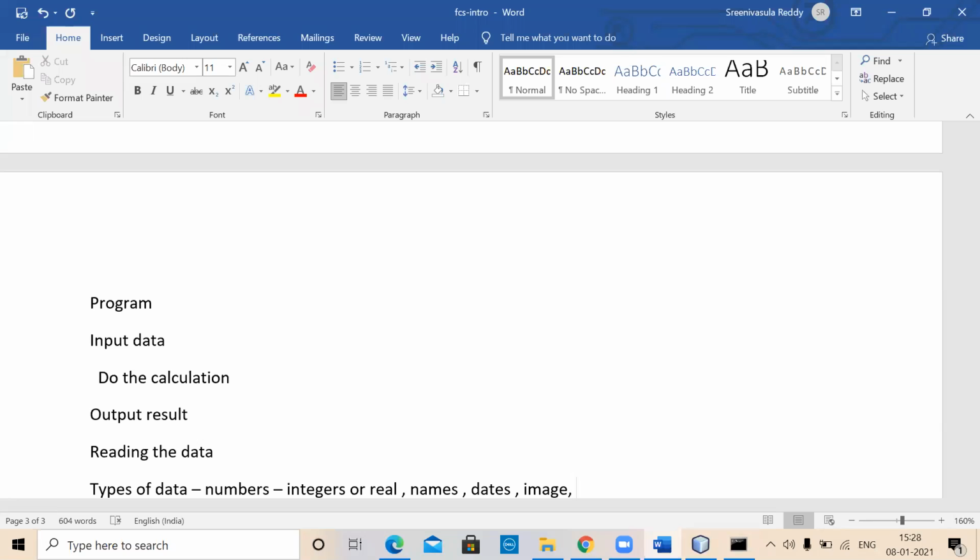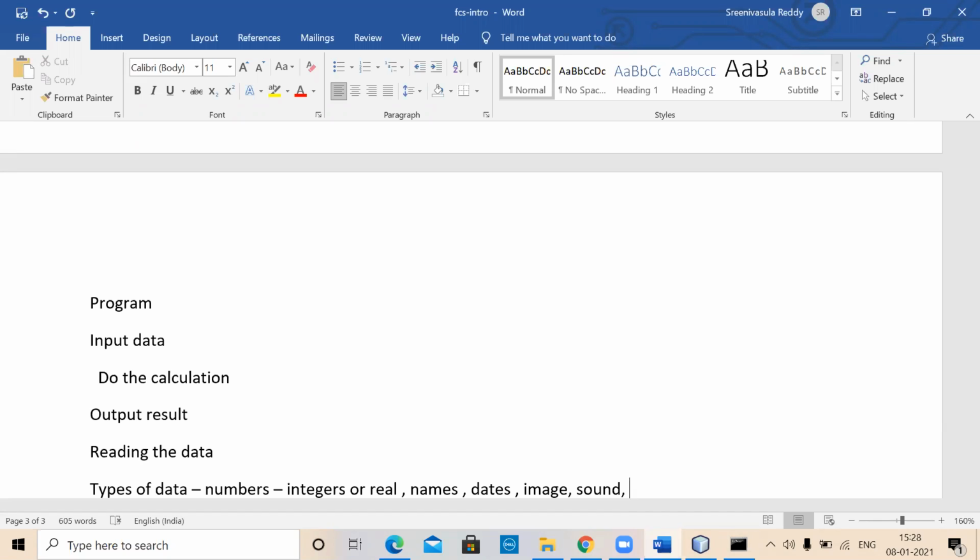Similarly, you would like to work on sound data and play something. So depending upon the nature of the application, you may have to work on various types of data. And there are different representations. How do you store that kind of data internally in the memory as well as on the secondary storage? For all that, there is again a subject involved, different things are there.